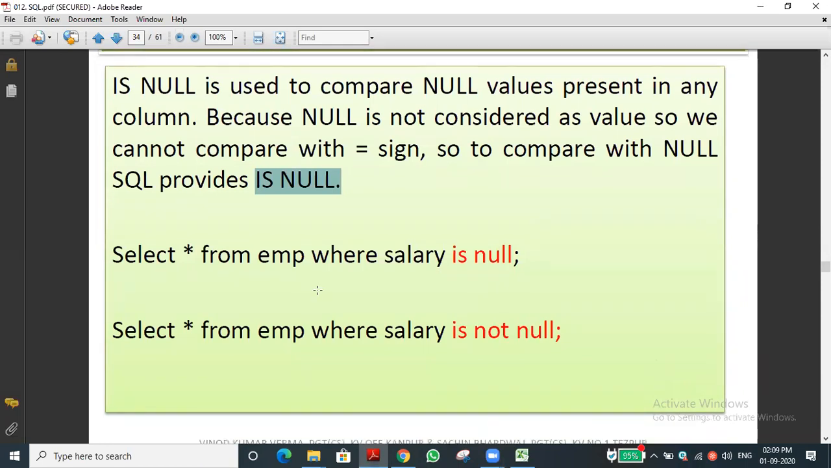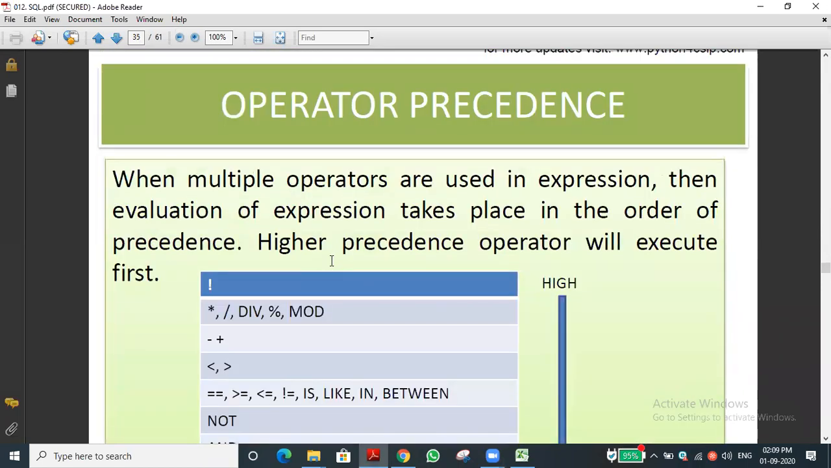And let me see, the next thing is operator precedence. So that we will discuss.